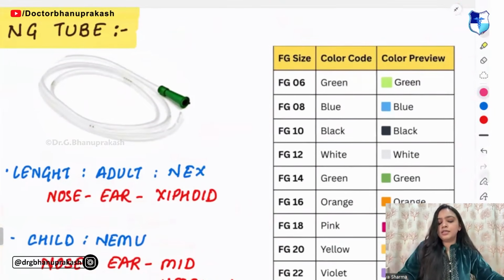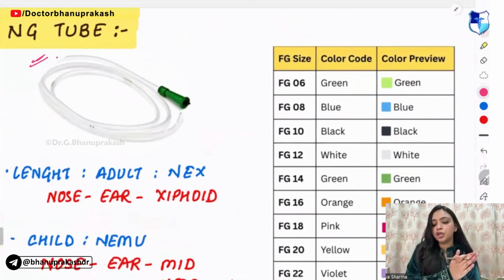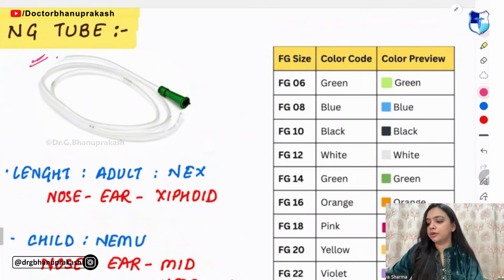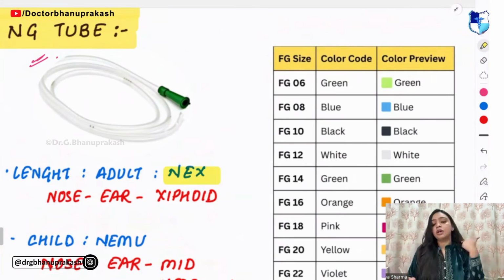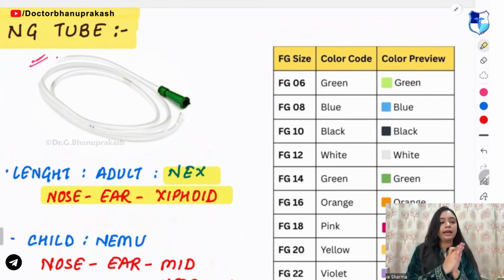Right. Now, what is this? This is your NG tube. How we will do the measurement of NG tube? In adults, you have to go for the next method. What is next method? How you will do the measurement from nose, ear till the xiphoid. Nose, ear and xiphoid. So, you have the next method.